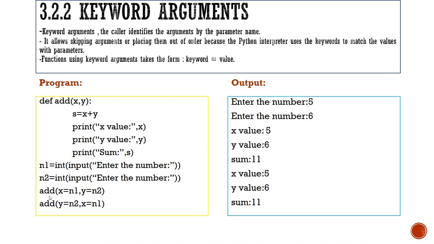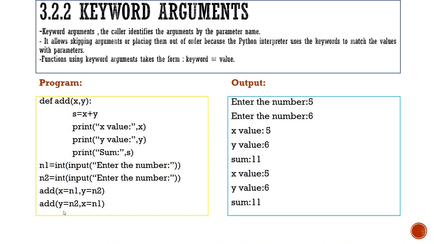Next we are passing add x equal to n1. This time 5 is assigned to x and 6 is assigned to y. So 5, 6 has been passed and the values are printed as x value equal to 5, y value equal to 6, and sum equal to 11.